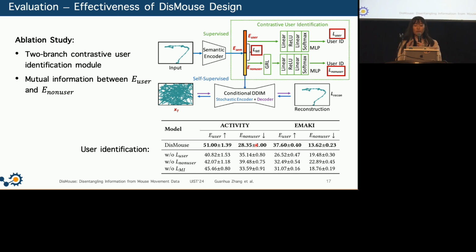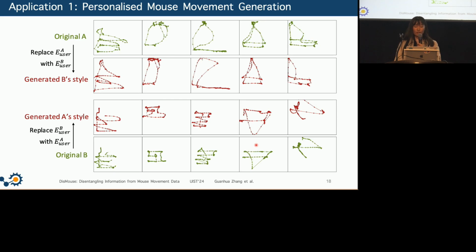So the performance gap between the two semantic representations was reduced. So this shows that our designs are effective in the disentanglement. Our DisMouse also enables different applications.